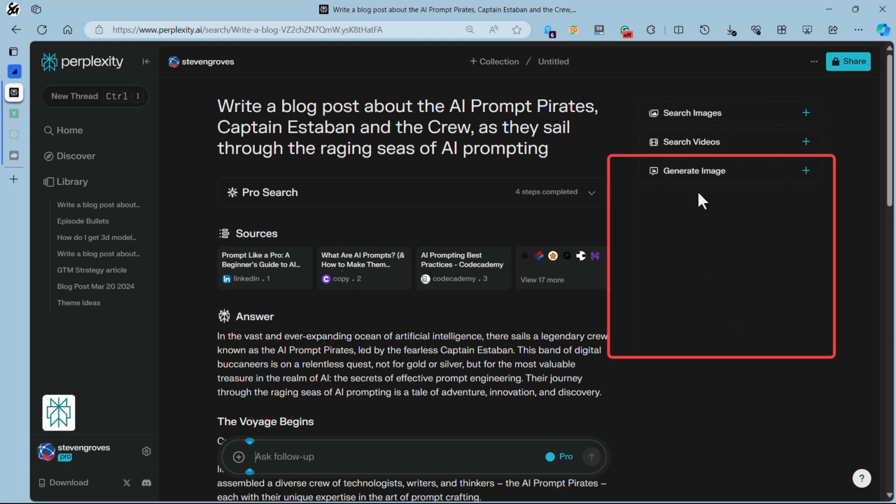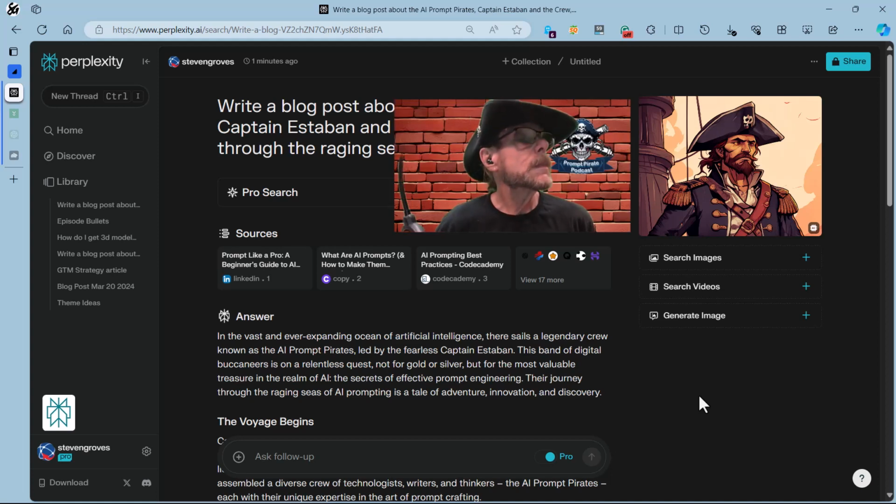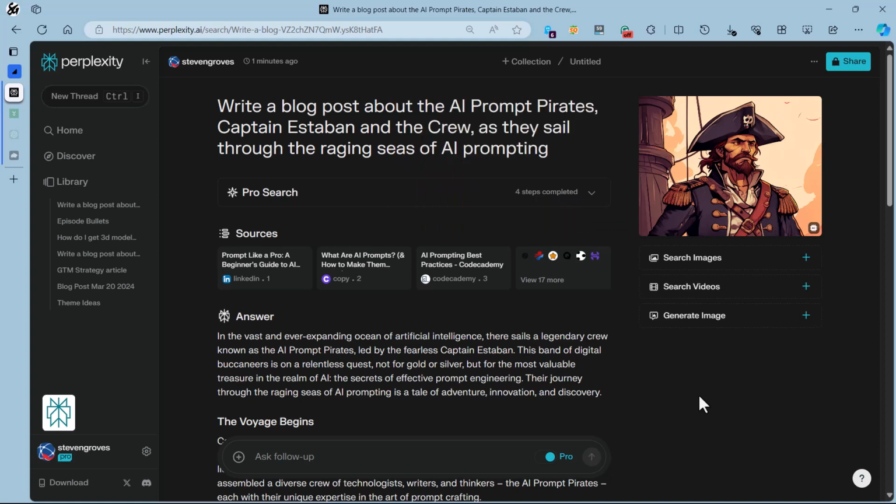I'm going to go ahead and have it generate this image right away. It's going to run through all the information I've fed it so far and produce us a related image. So here's the image. Kind of looks like Captain. Doesn't it? Doesn't it look like me? Yep. All right. Well, I'll keep working on that.